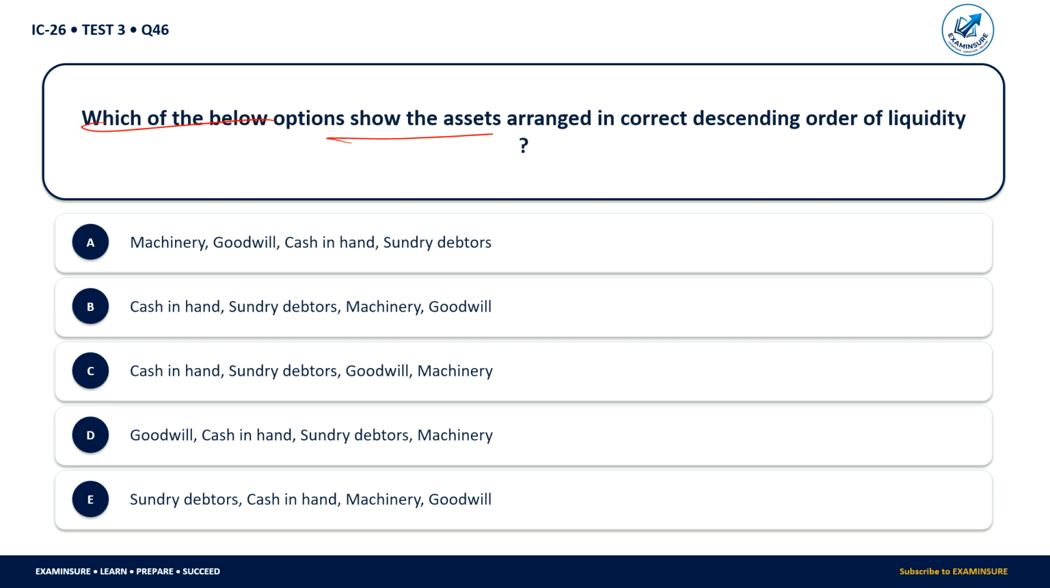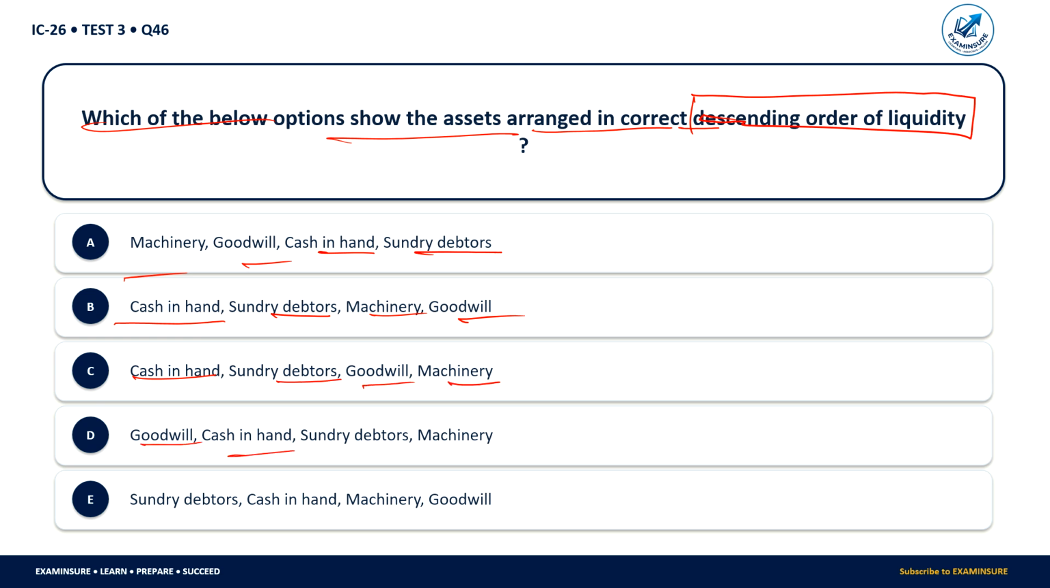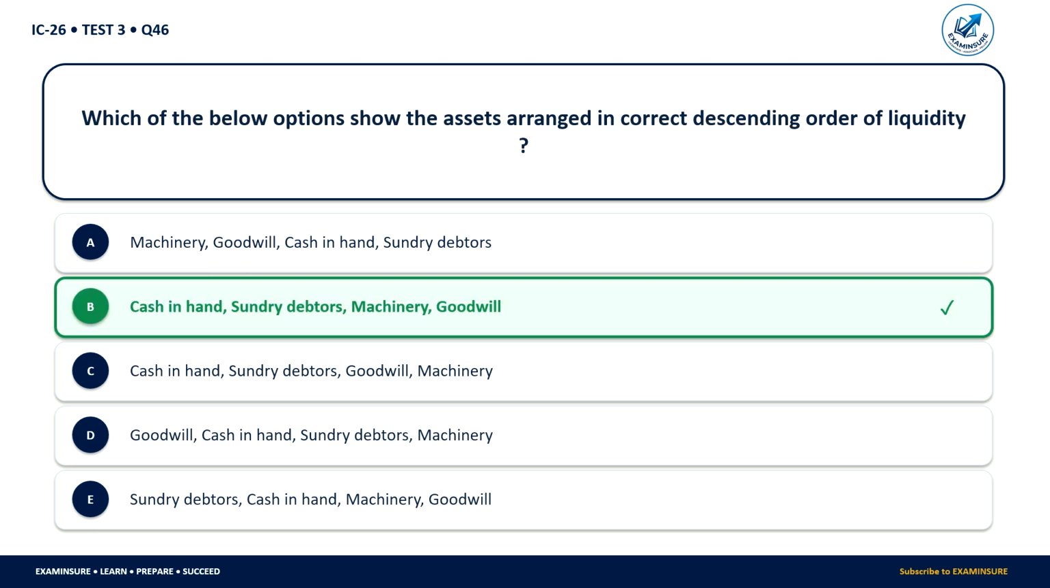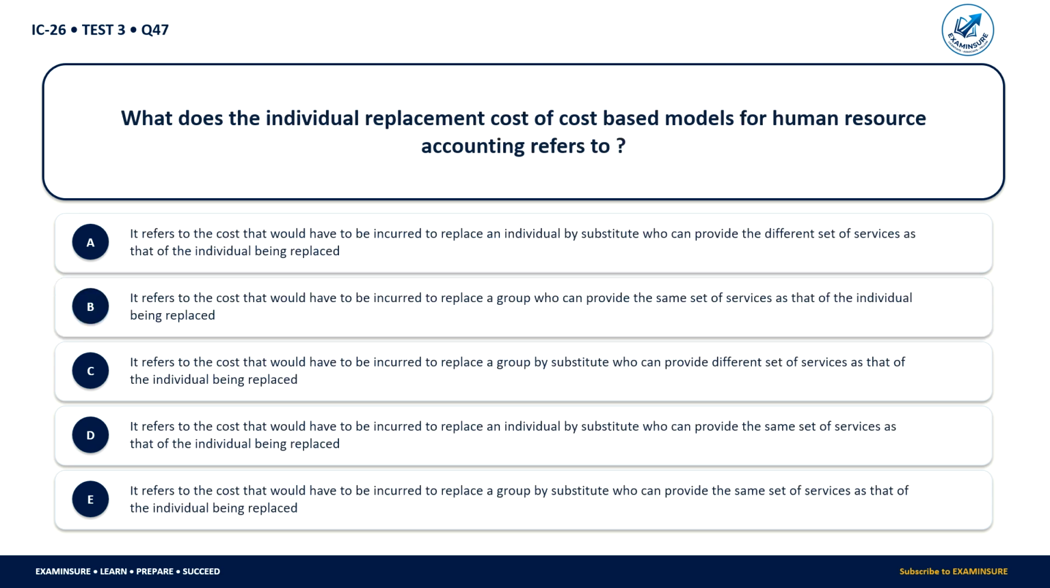Which of the below options shows the assets arranged in the correct descending order of liquidity? Machinery, goodwill, cash in hand, sundry debtor; cash in hand, sundry debtor, machinery, goodwill; cash in hand, sundry debtor, goodwill, machinery; and so on. So here the correct descending order will be cash in hand, sundry debtor, machinery, and goodwill.